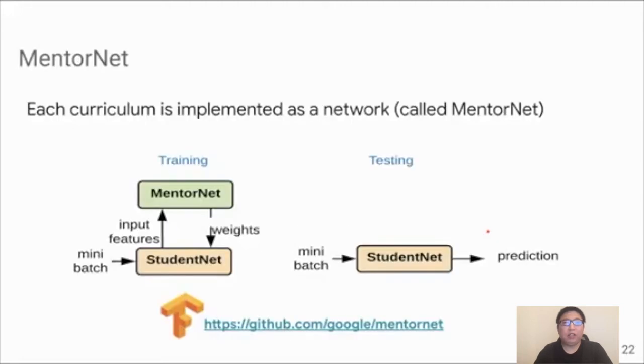During training, we pick our favorite network called StudentNet, and the StudentNet will extract some features from the mini-batch and send them to a new network called the MentorNet. The MentorNet will then output the weight for each example inside the mini-batch to regularize the training of the StudentNet in the training stage. At the test stage, we remove the MentorNet and let the student make the prediction by itself. So in this paradigm, each curriculum is implemented by a neural network called the MentorNet.